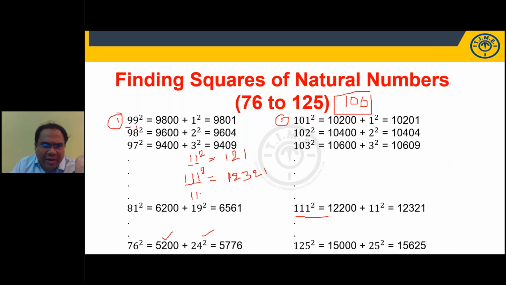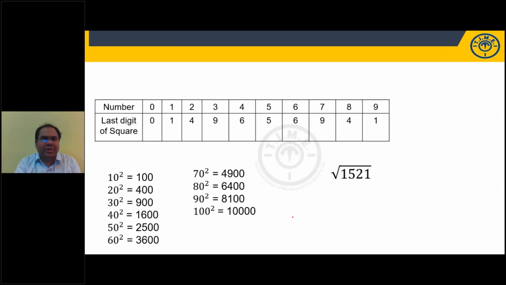Now answer this: 1111 square. How many ones? 4 ones. So what is the answer? 1, 2, 3, 4, and we'll reverse it again: 3, 2, 1. Very good. Now 11111 square: 5 ones, so 1, 2, 3, 4, 5, then 4, 3, 2, 1. Good. Very good, Vidya. Rest. These are about squares, students.